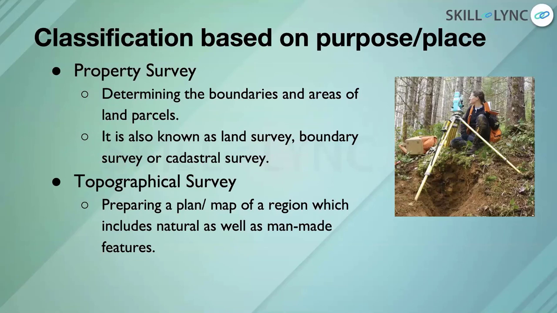The next one is topographical survey. In this survey, generally a map or a plan is prepared for a wider region of land, and that region could include man-made features or natural features. Let's say there are talks in Chennai that a new airport is going to come up just outside the city.